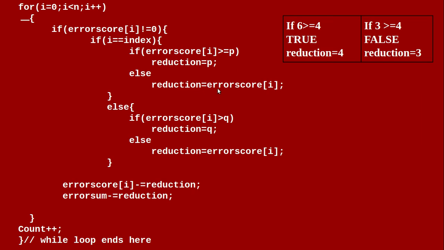For other team members who have not completed the project, the index is not matched with that particular value. So exactly the same logic can be applied with the value of reduction Q. If it is greater than Q, then Q is assigned, otherwise the current error score is assigned to the reduction. From the current error score, the error reduction variable is deducted, and this continues till the condition mentioned earlier in the while loop, that is, error sum equal to 0.